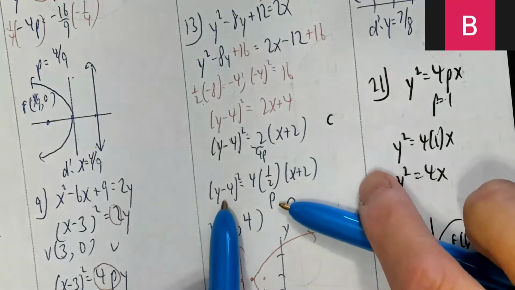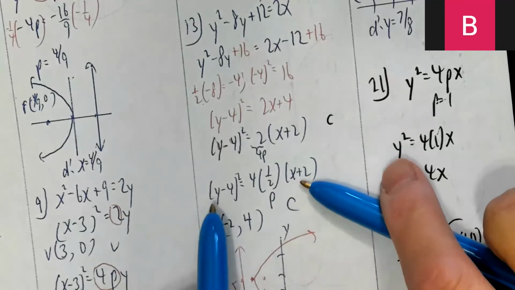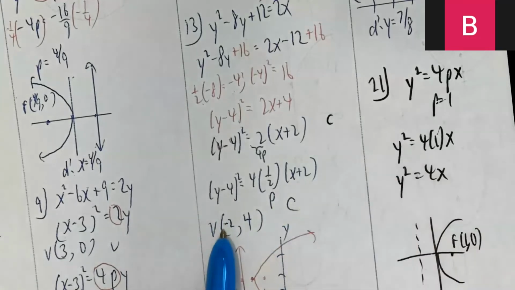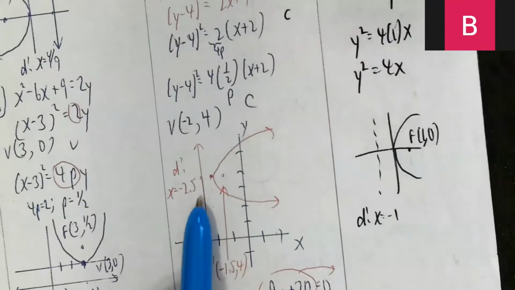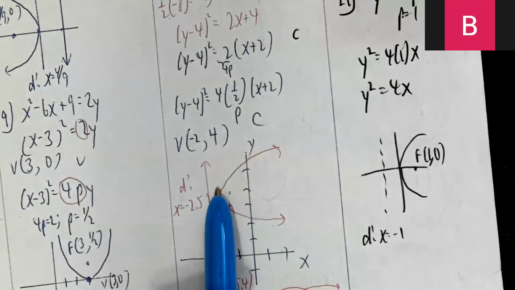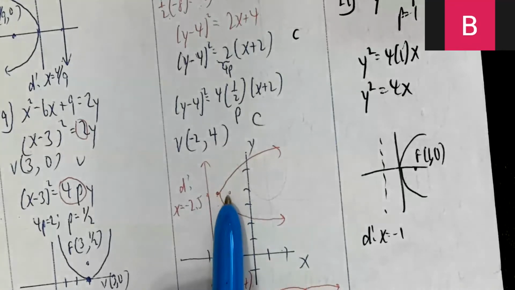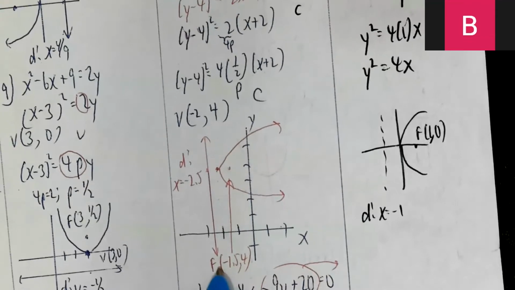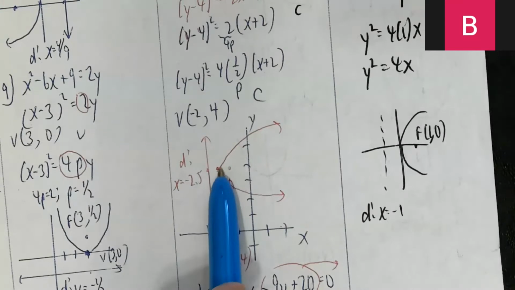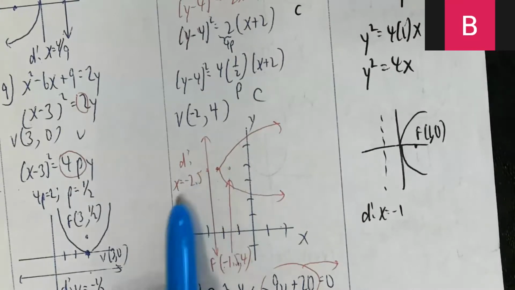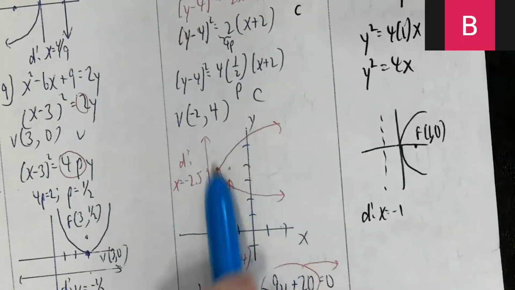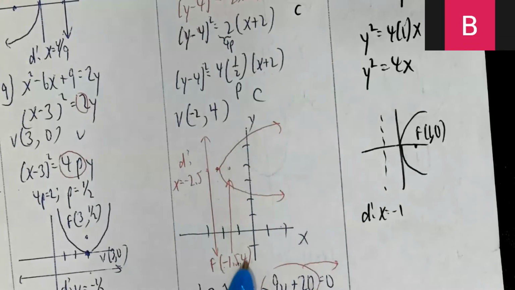All right, so where's my vertex? -2, 4. Be careful, it's not 4, -2. It's always x comma y. So -2, 4. So here's -2, 4. I know it's opening to the right. So I go half a unit to the right for the focus. There it is, -1.5 comma 4. I go half a unit to the left for the directrix. X equals -2.5. So it's a vertical line. And then there it is, opening to the right.